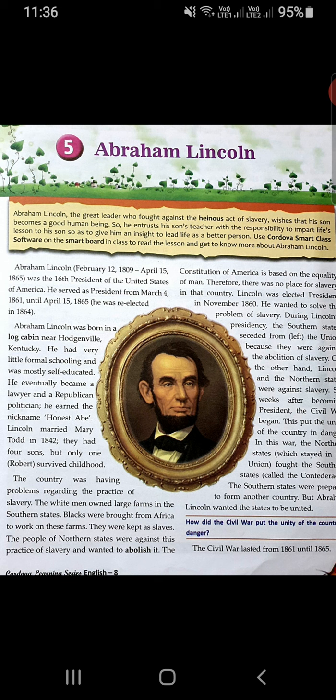In this war, the northern states, which stayed in the Union, fought the southern states called the Confederacy. The southern states were prepared to form another country, but Abraham Lincoln wanted the states to be united. So finally, children, this war is famous, and it is known as the American Civil War.